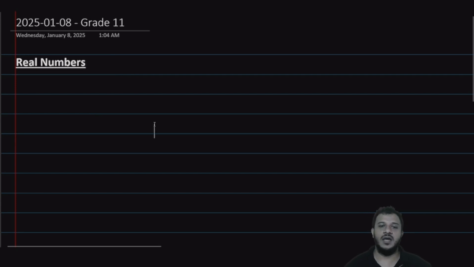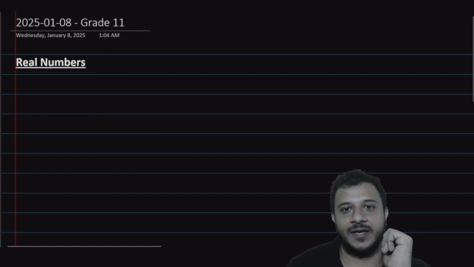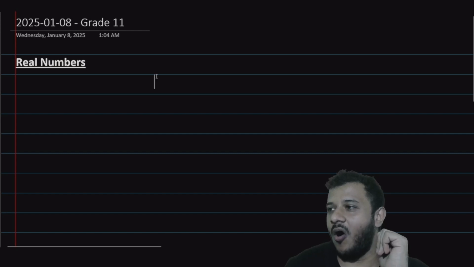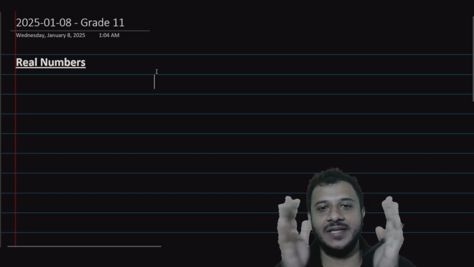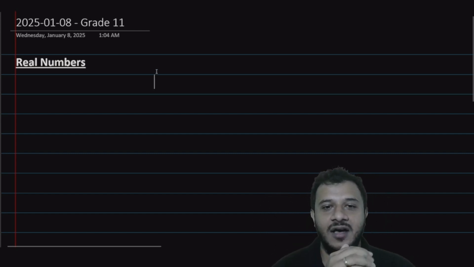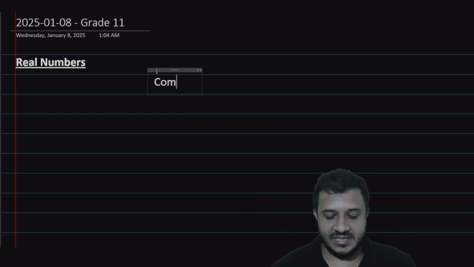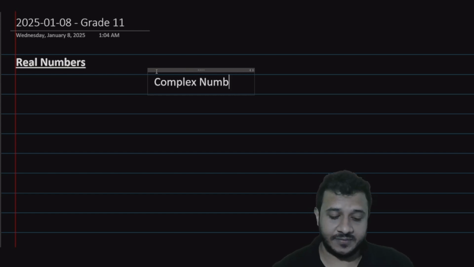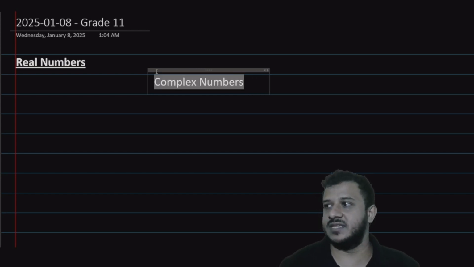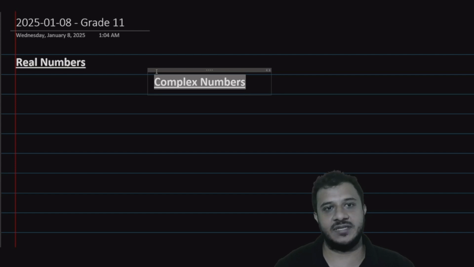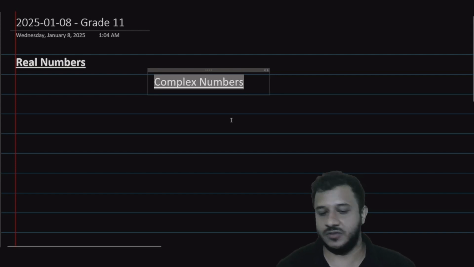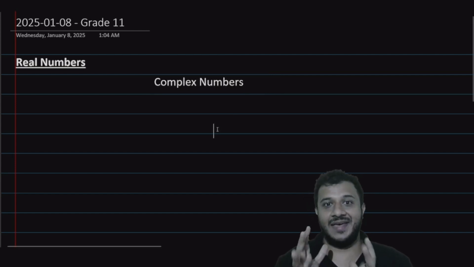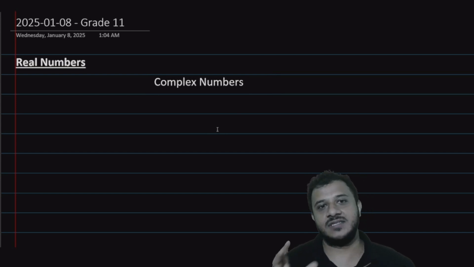Now, Putha, in mathematics, all the numbers are known as complex numbers. This is a little bit more than what you are meant to know. All numbers in the world, we call them complex numbers.